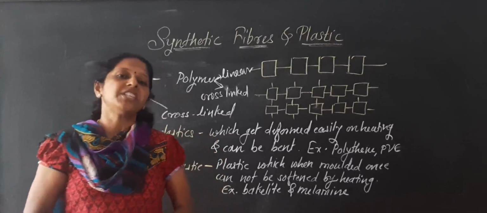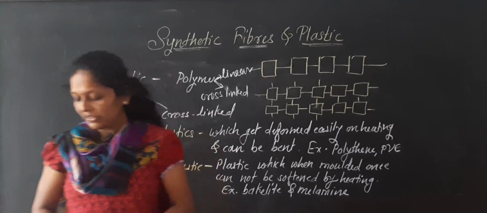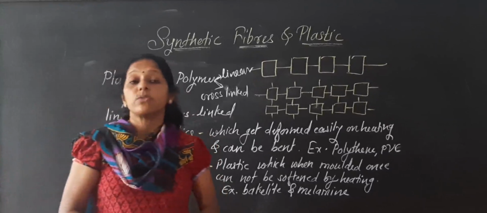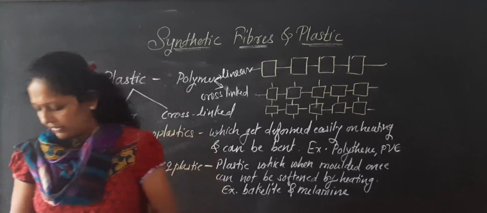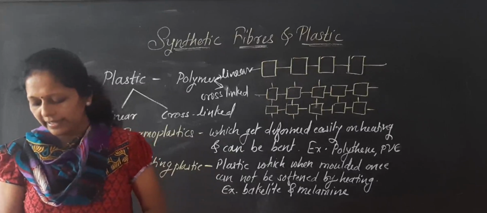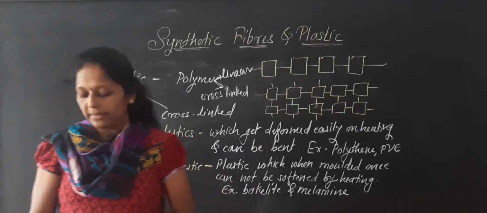They are cheaper than metals also. They are widely used in industry and for household articles, and we use many different plastic household articles in our homes. So, the properties of plastics are these.